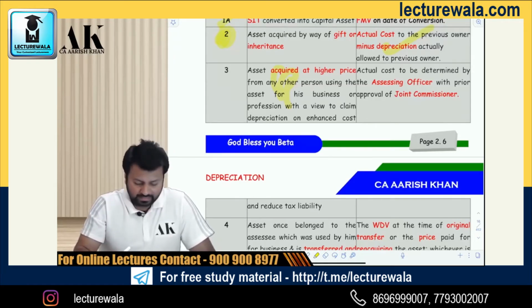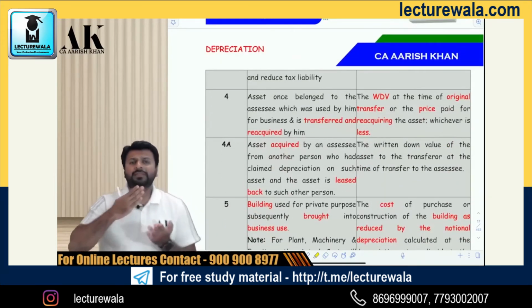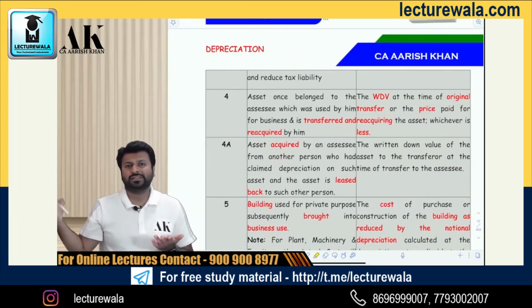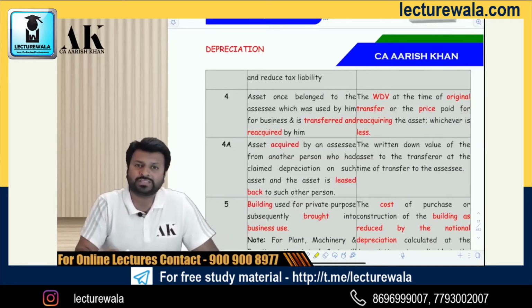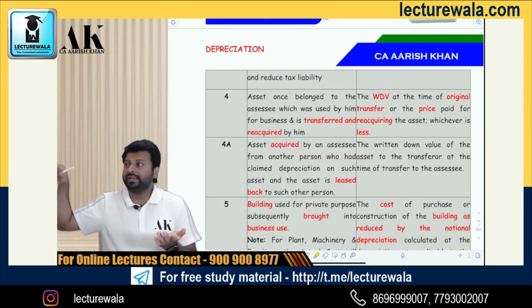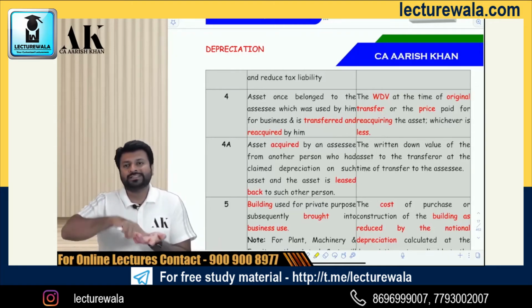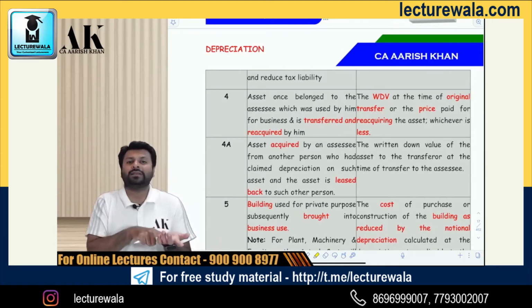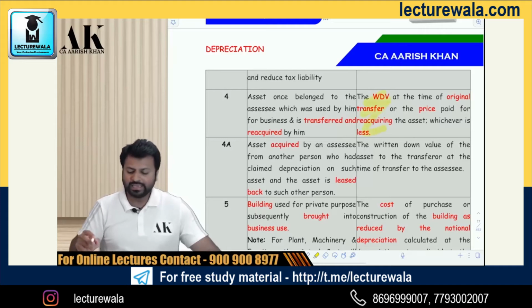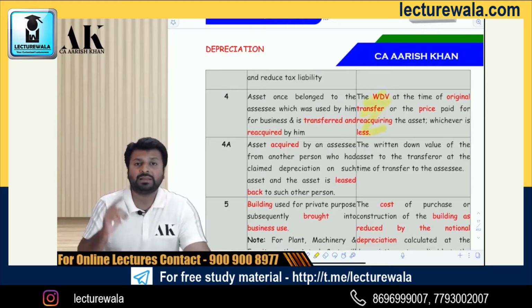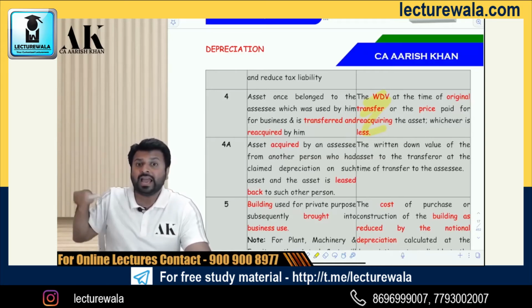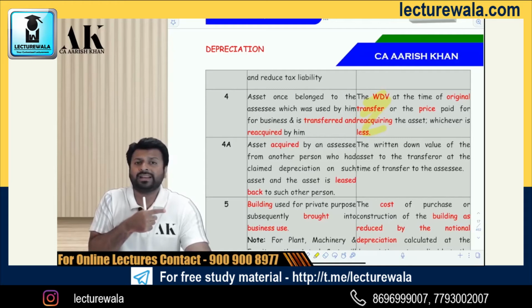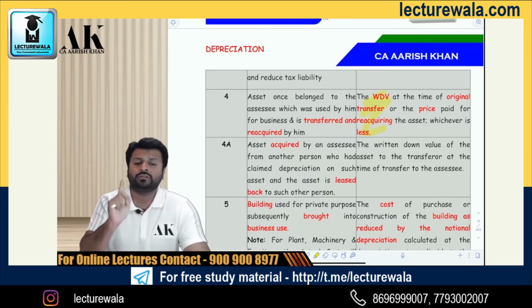Okay. Next, if Mr. A sells to Mr. B and Mr. B sells to Mr. C and Mr. C sells to Mr. D, and then again Mr. D sells to Mr. A, that is, A to B, B to C, C to D and D to A again. In that case, if you sell once and then reacquire the same asset, the government has said that the actual cost will be the WDV at the time of the original transfer. Means the WDV at the time when Mr. A sold to Mr. B, compared with the price at which Mr. D sold to Mr. A. Whichever is lower will become your actual cost.